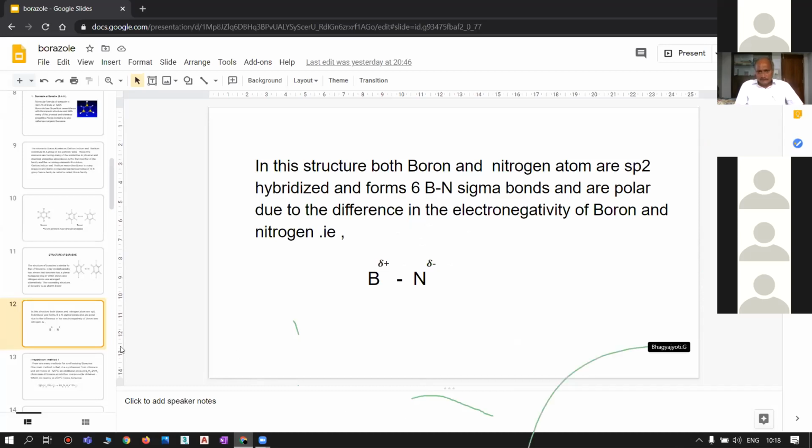So here the boron atom shows a little electropositivity and the nitrogen atom shows a little electronegativity. So here they form 6 sigma bonds.